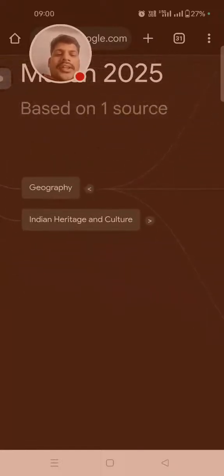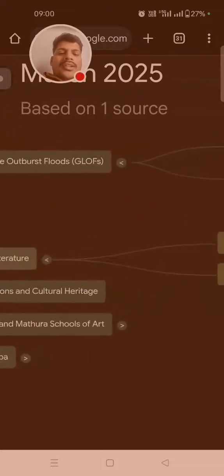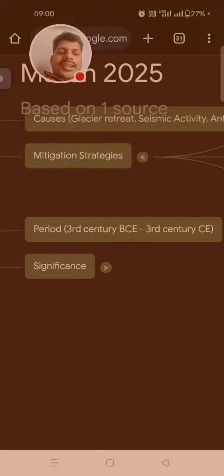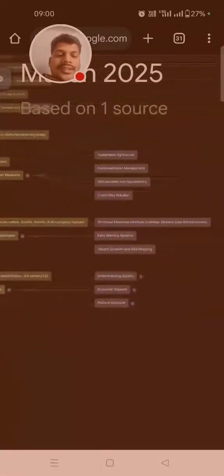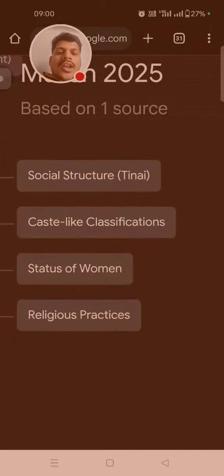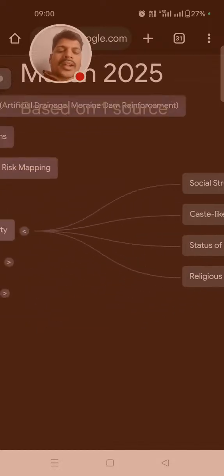Then comes Indian heritage and culture. Sangam literature: the period is 3rd century BCE to 3rd century CE. The significance of Sangam literature is understanding society. The social structure, Tinai, caste-like classification, status of women, and religious practice are described in Sangam literature.